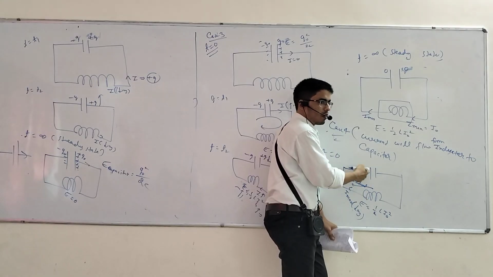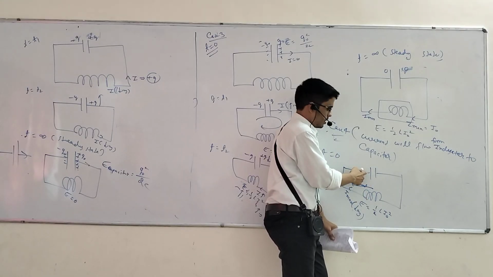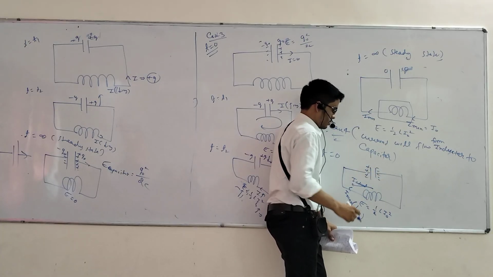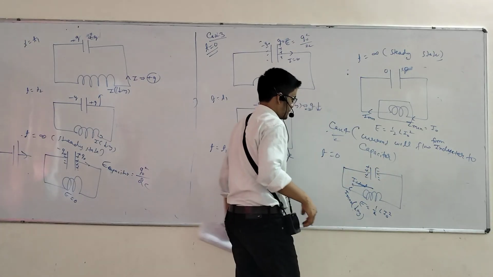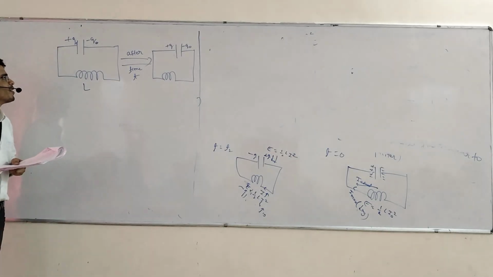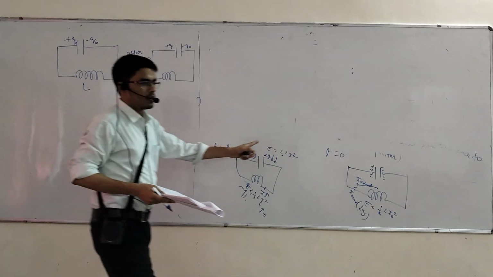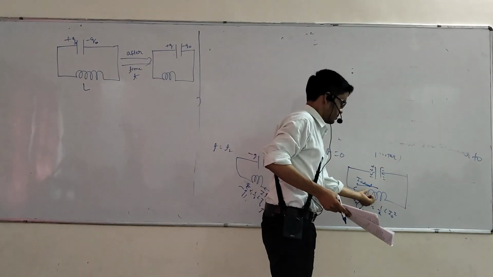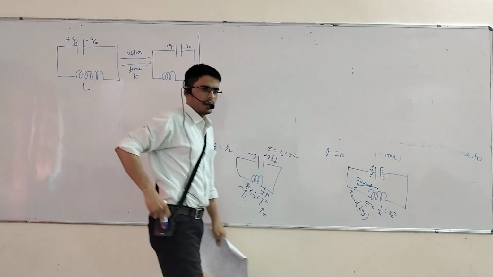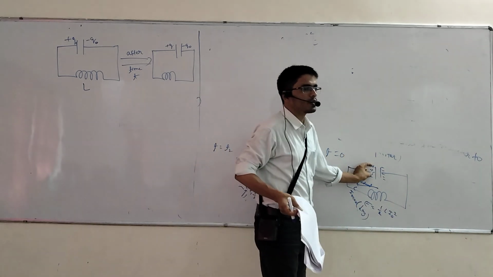Here positive, here now negative. Understood? See, in this case, up to this, energy will start to flow from inductor to capacitor. Here you will get a positive charge.